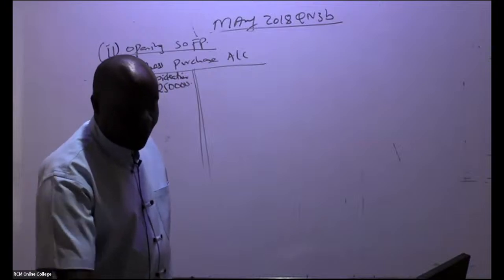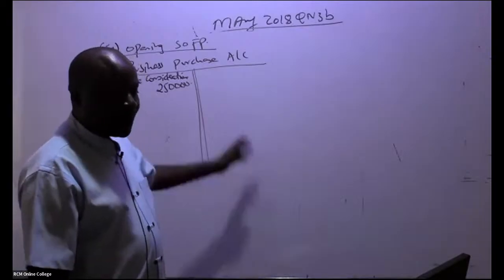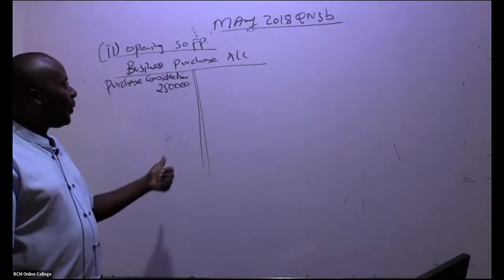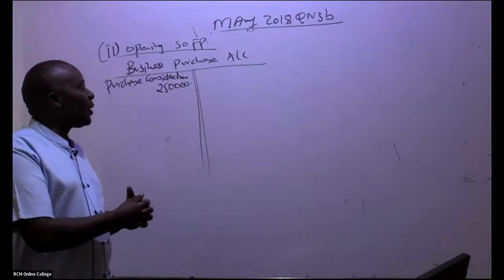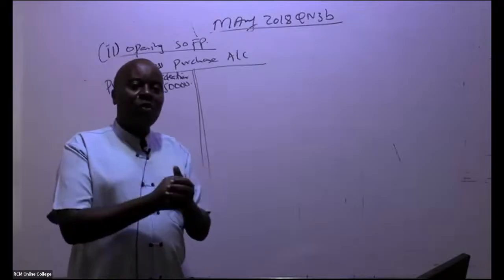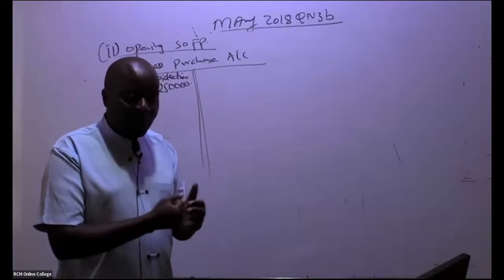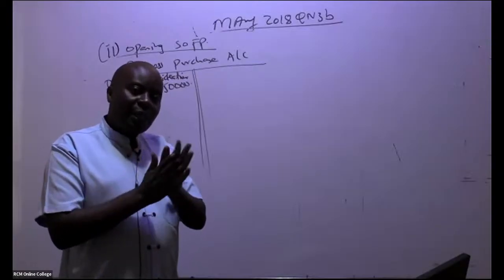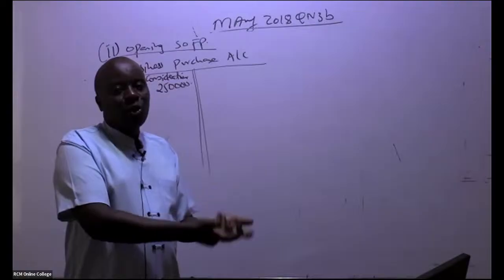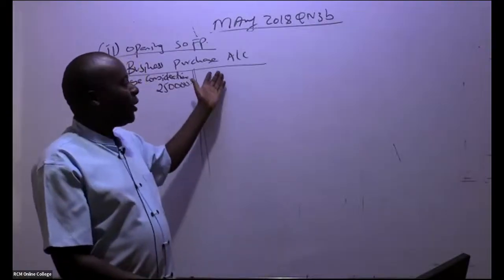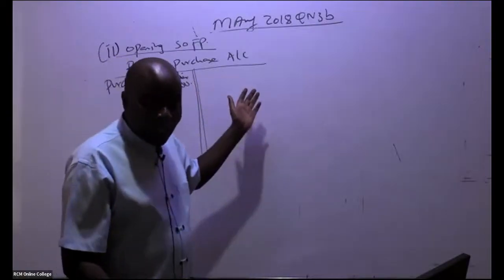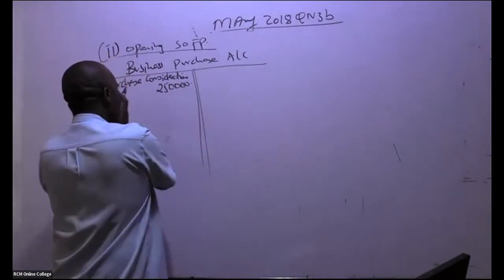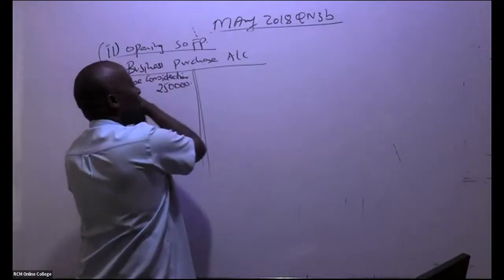So goodwill is what we are trying to calculate now. This account will give us the goodwill. Remember, ladies and gentlemen, what are we doing in a business purchase? First of all, we are purchasing those assets that the business took. When we purchase them, we debit those assets and then we credit this account. So we start with assets taken over.